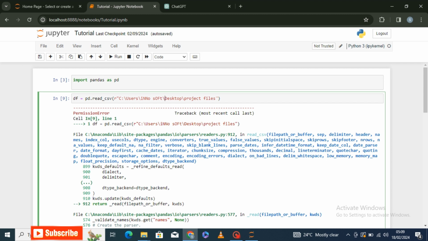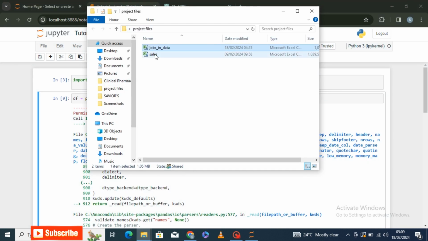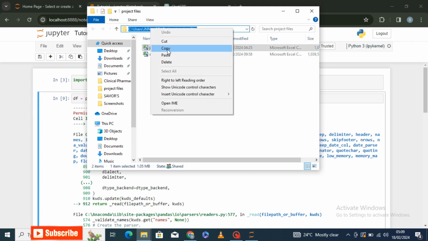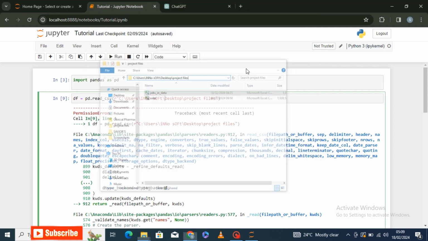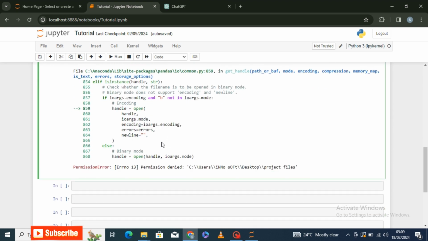So you get to struggle. In my case, I was just going, this is where my file was stored. I wanted this file, so I was just clicking here and copying, and then I would paste it right here. Yeah. So of course, in this modern era, anytime you get these errors, our first savior is ChatGPT.